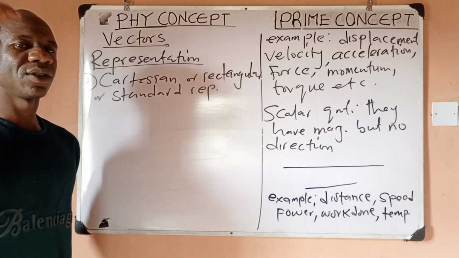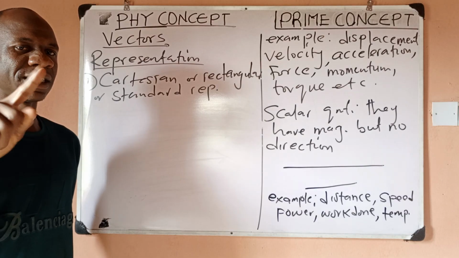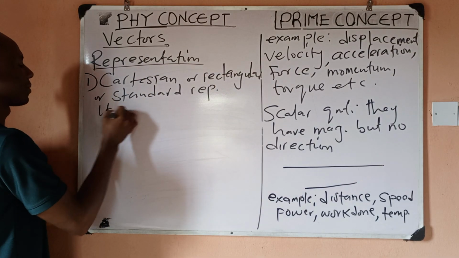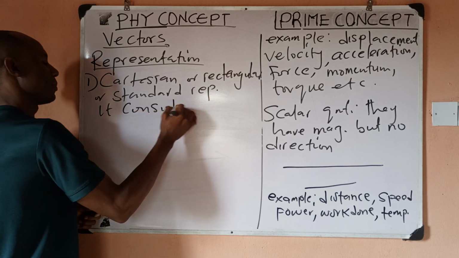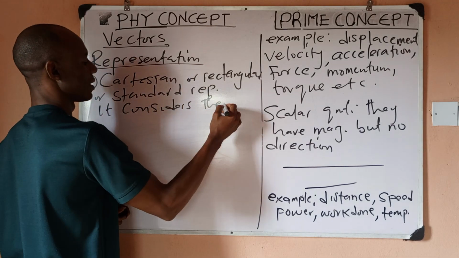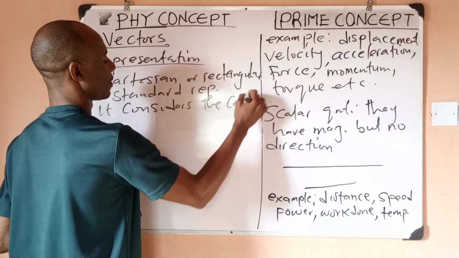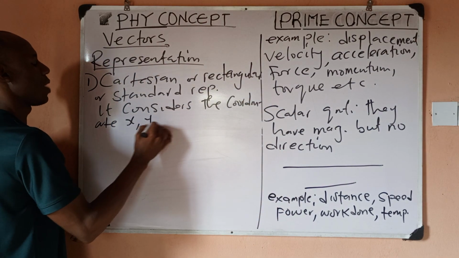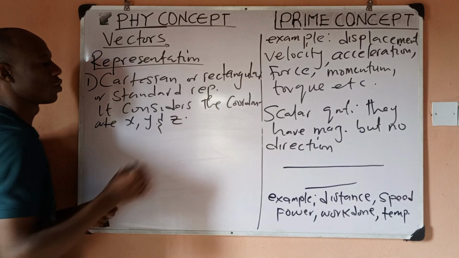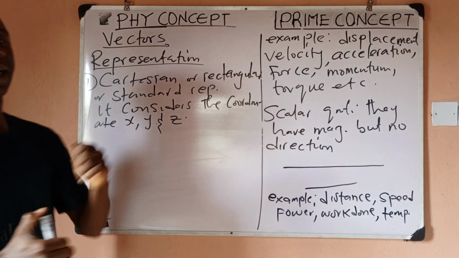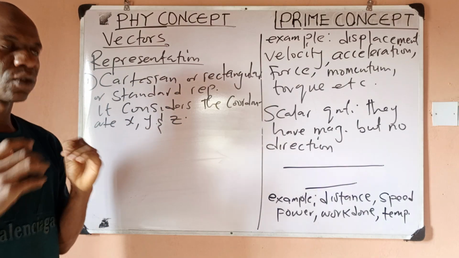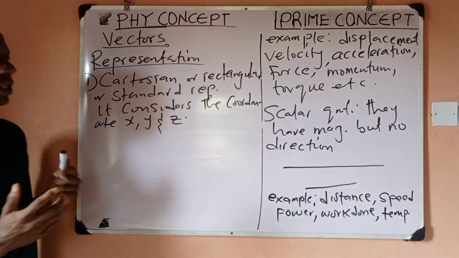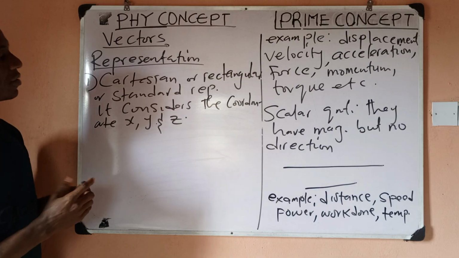Cartesian representation considers the coordinates x, y, and z. So whenever you see them in terms of x, y, and z, it means that that representation is in the Cartesian coordinates. Now, let me make it easy for you.